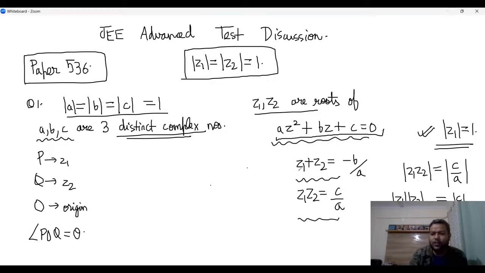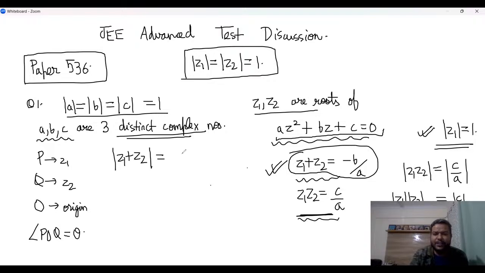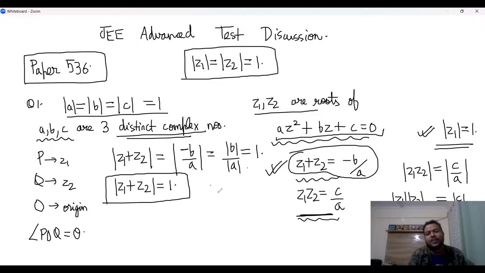Before that, I also wanted to do a modulus on this, because so far what have we done? We have done modulus on the second one, right? So if I do mod of z1 plus z2, that is equal to mod of minus b by a, and mod of minus b by a is also mod of b by mod of a, because negative 1 has mod 1. So this is also 1. So we are also getting mod of z1 plus z2 is equal to 1, right?